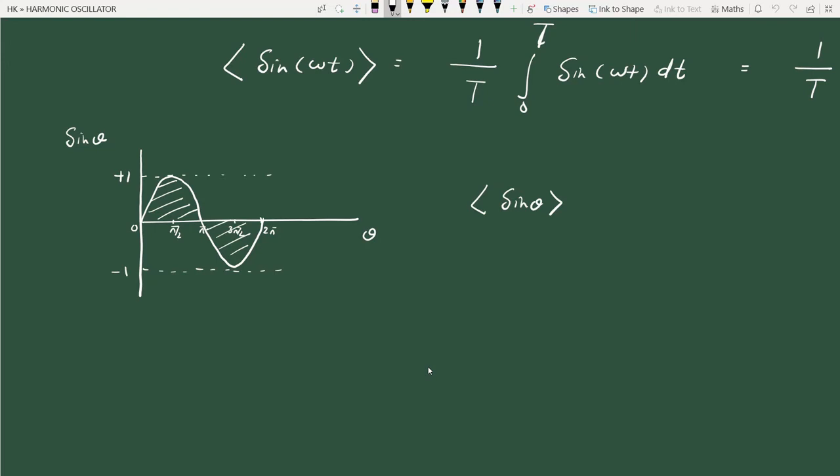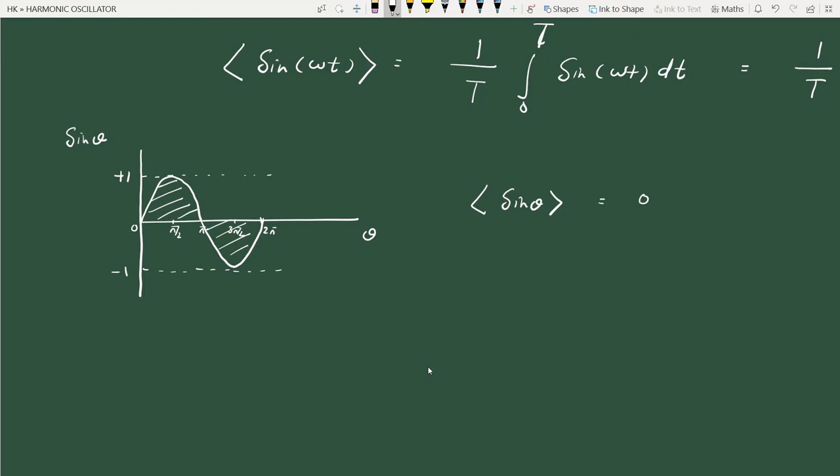If the total area is 0, then the average height also should be 0, because when you multiply the average height by the interval, here 2 pi in terms of the angle, you should get the area under the curve. Since the area under the curve over one cycle is 0, the average value of sine theta over one cycle should be 0.